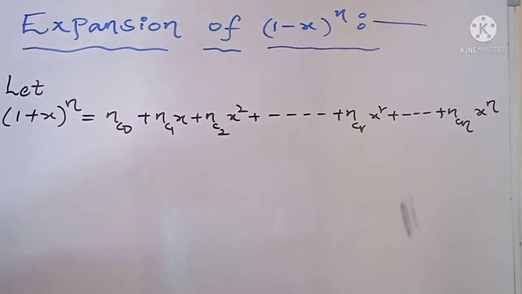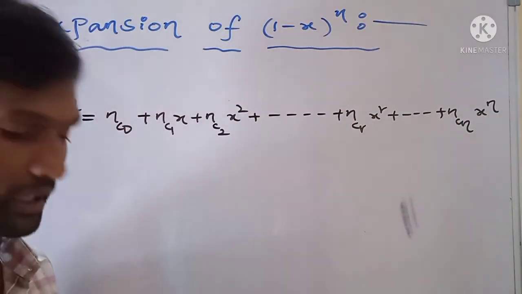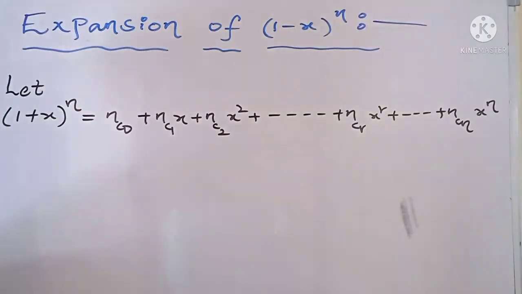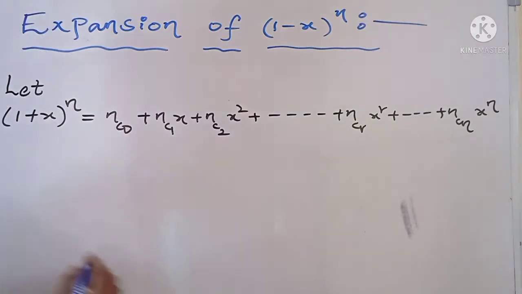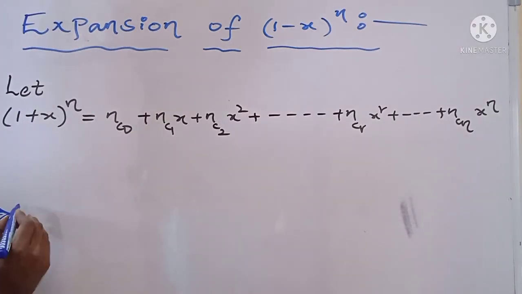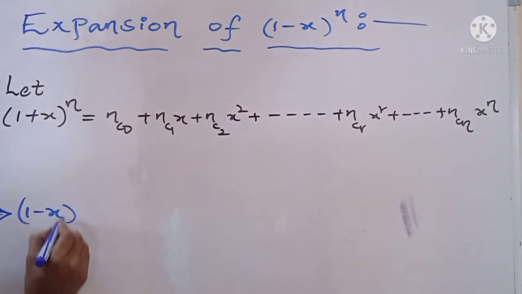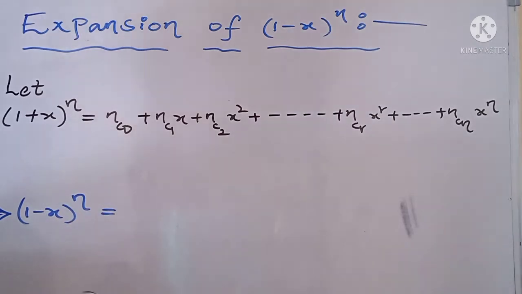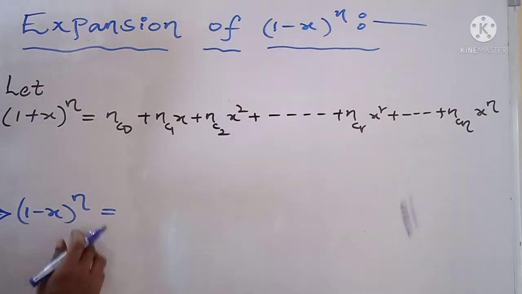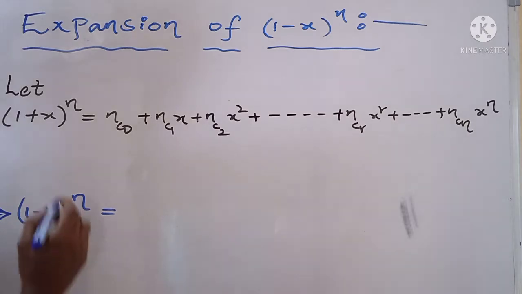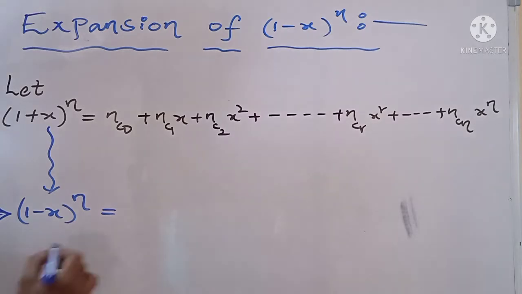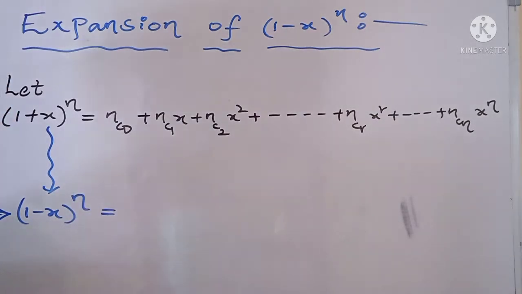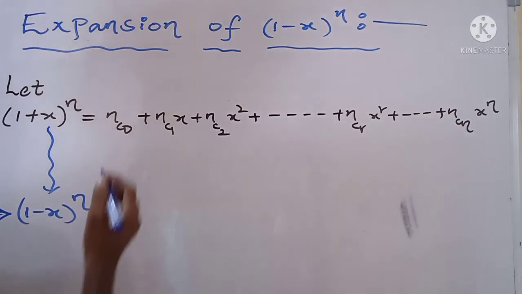This is the expansion of (1 plus x) whole power n. Now we are going to find out the expansion of (1 minus x) whole power n. To get it, write minus x in place of x in the above expansion. Now the expansion of (1 minus x) whole power n is like this.